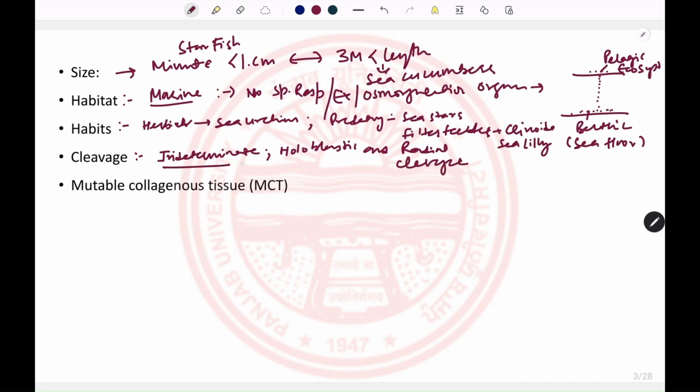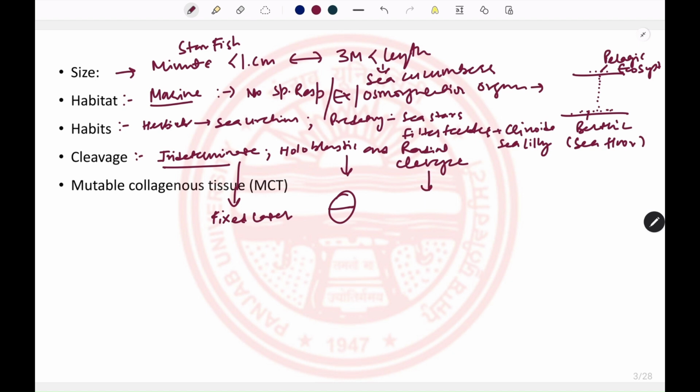Indeterminate means the fate of the cells is fixed later in cleavages. In the case of holoblastic, the whole cell divides into complete daughter cells.